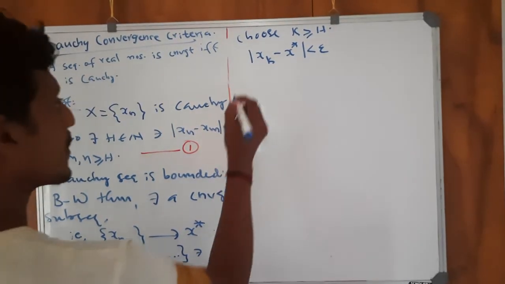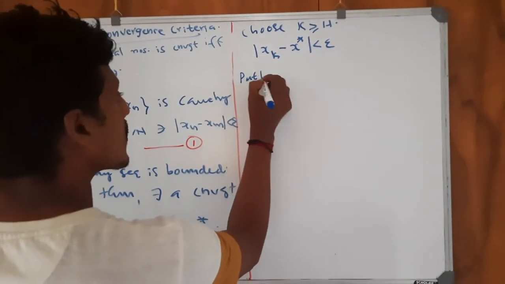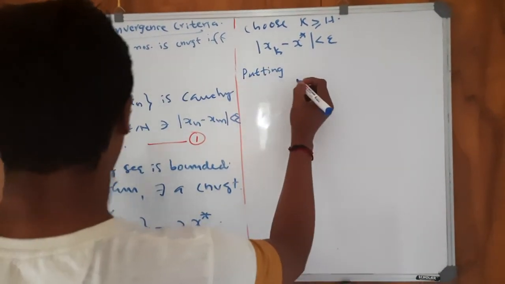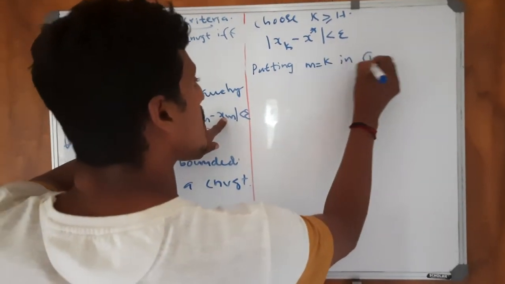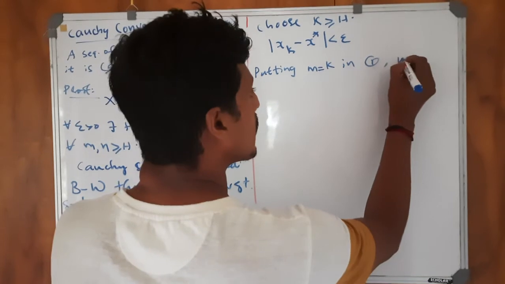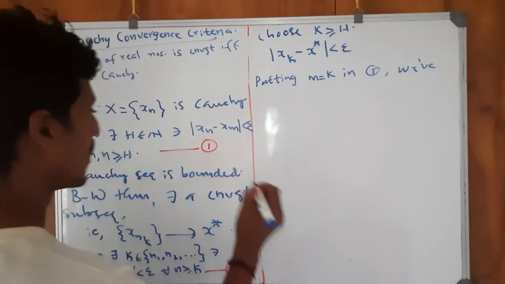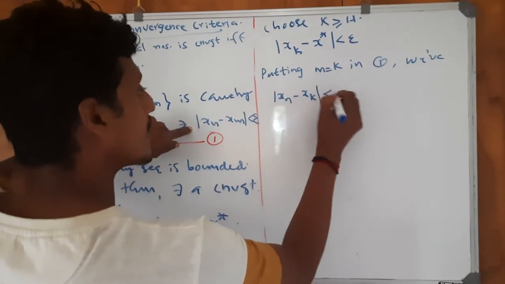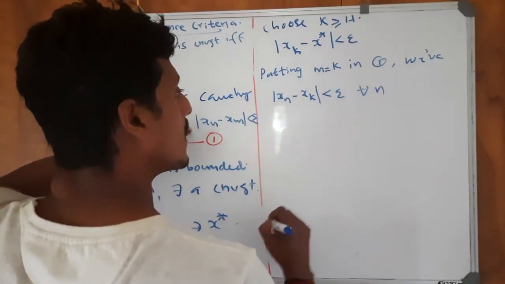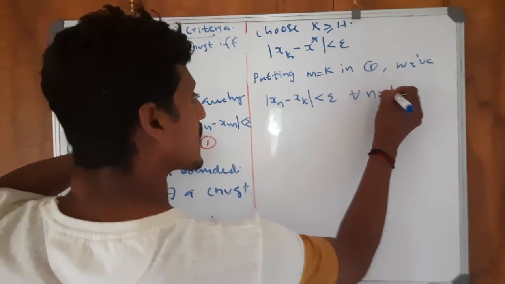Putting m equal to k in inequality 1, we have modulus of xn minus xk less than epsilon for all n greater than or equal to k.